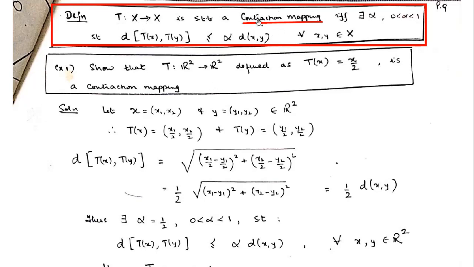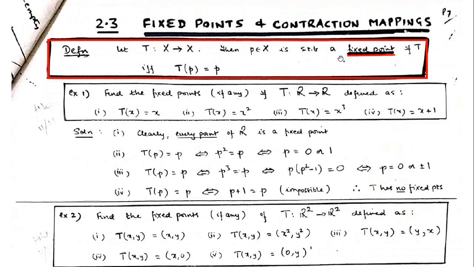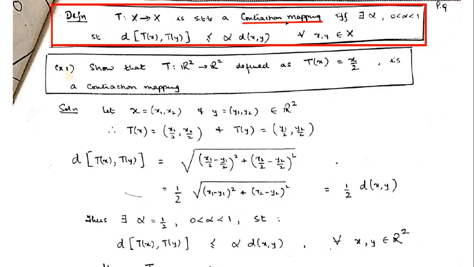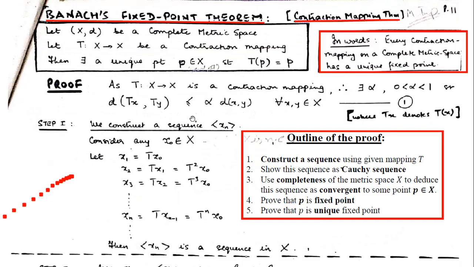In fact, we have already discussed fixed points. When we have a contraction mapping, we can discuss the fixed points also. That is actually the Banach fixed point theorem, which is also called the contraction mapping theorem or contraction mapping principle. I'll just come to it. Its statement is: every contraction mapping on a complete metric space has a unique fixed point.